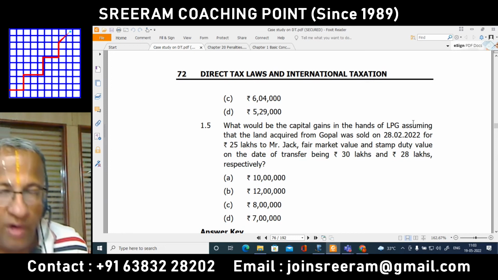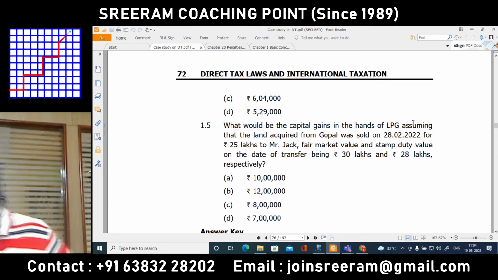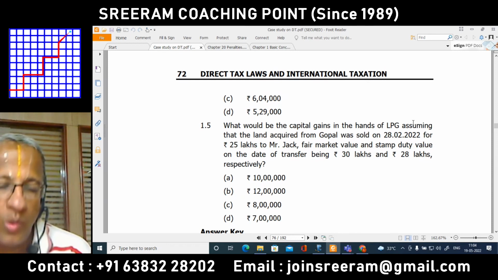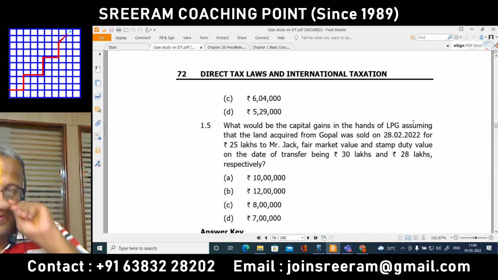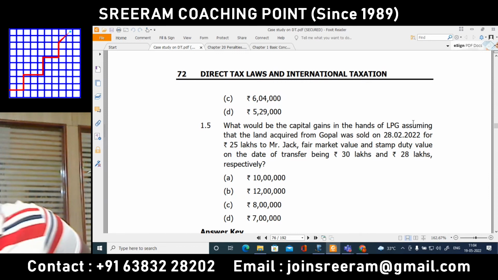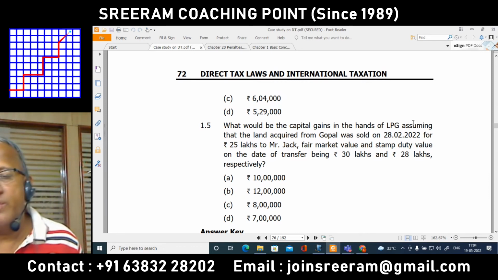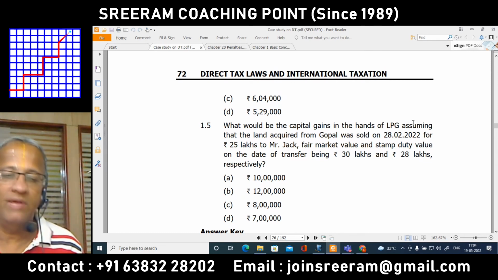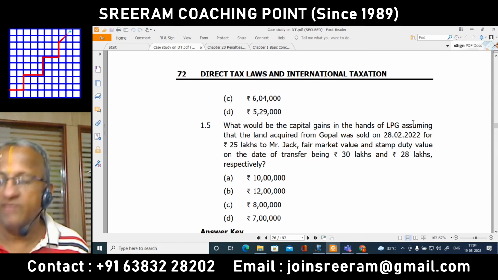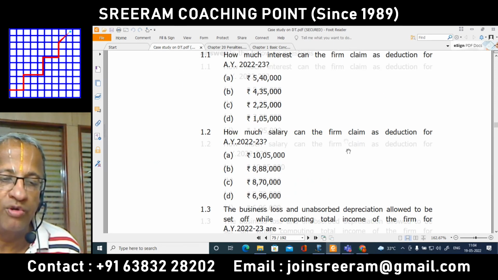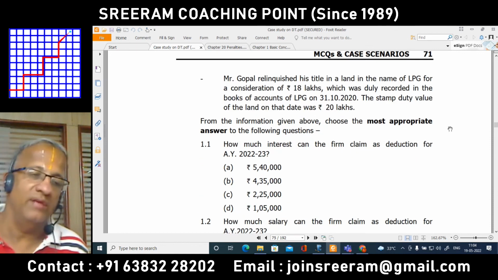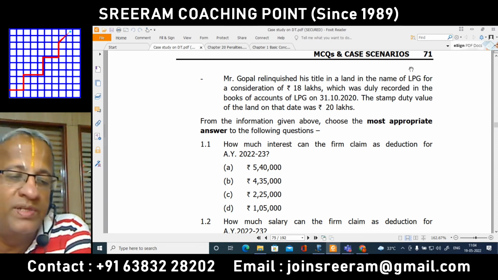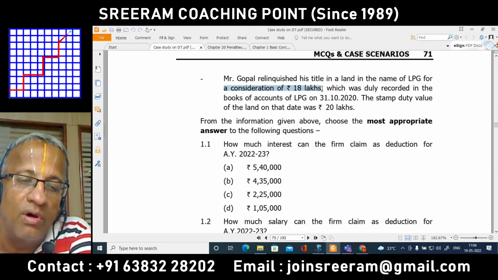Now let us just find out for 1.5. What would be the capital gain in the hands of LPG, assuming that the land acquired from Gopal was sold on 28/2/2022 for 25 lakhs to Mr. Jack. Fair market value and stamp duty value on the date of transfer being 30 lakhs and 28 lakhs respectively. So first and foremost thing is that the last point which we have ignored for the previous case study, now you are going to take up. Mr. Gopal relinquished his title in a land in the name of LPG for a consideration of 18 lakhs.